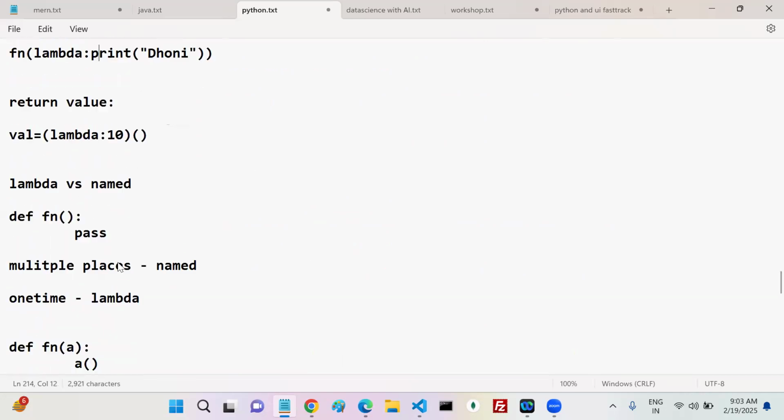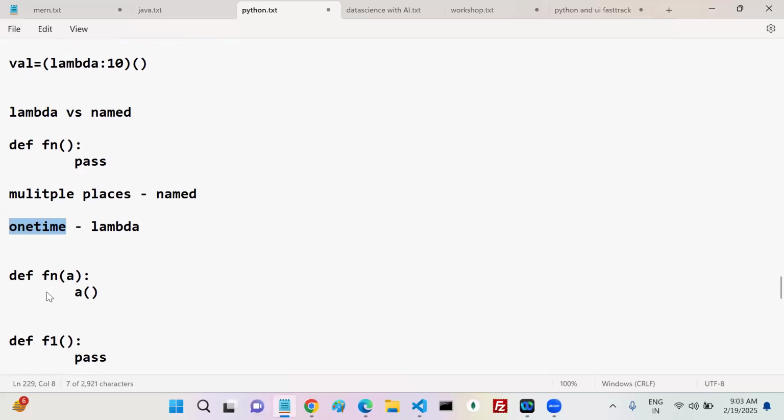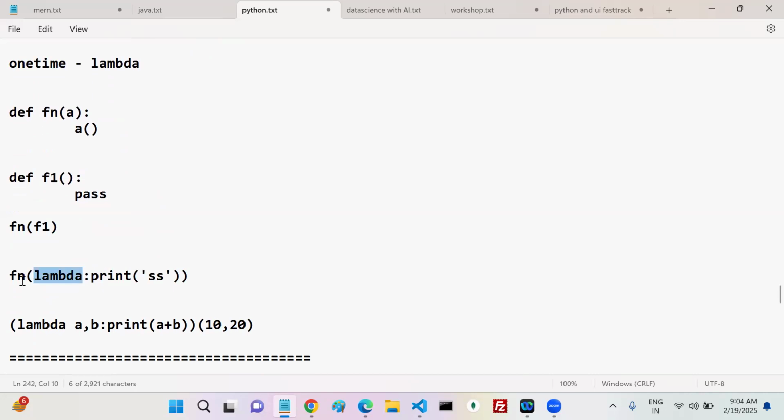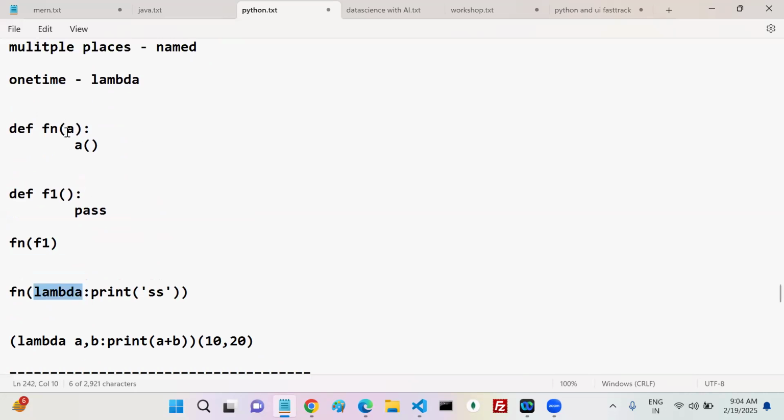Lambda versus named: whenever you define a function, some memory is allocated. But if it is a lambda function, we pass it dynamically, so memory is allocated and destroyed here. Why? Because if you pass it as an argument to a function, once execution of all the statements in that function is completed, the memory allocated for the local variables is destroyed. But here it does not happen.